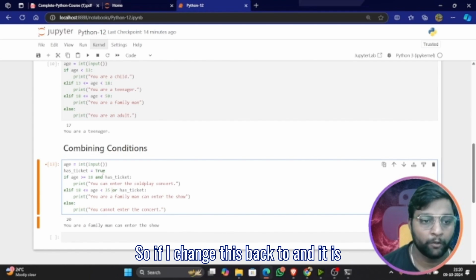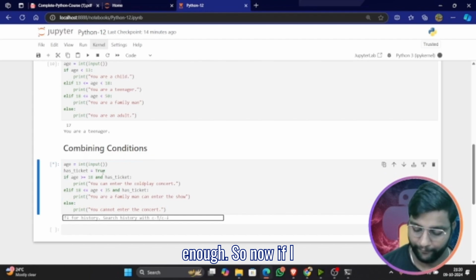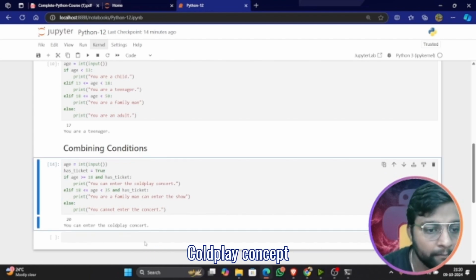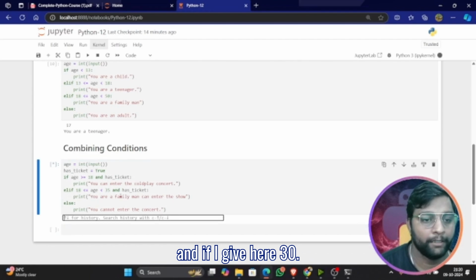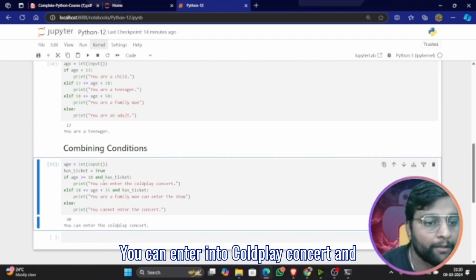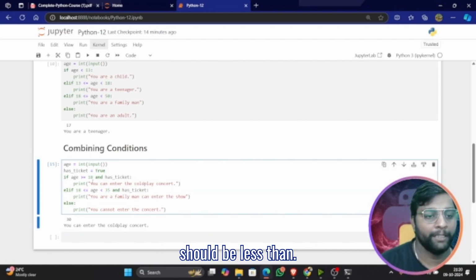So if I change this back to and, it is enough. Now if I give age 20, you can enter into Coldplay concert. And if I give 30, you can enter into Coldplay concert. And yeah, okay, so I got it. The age should be less than.